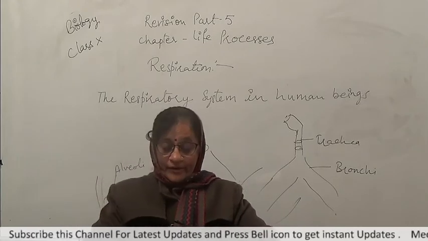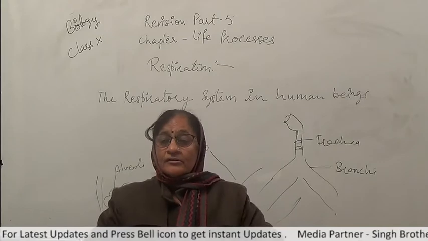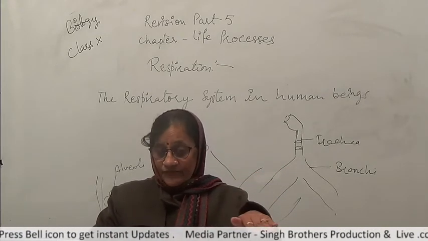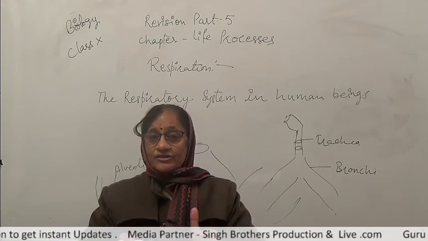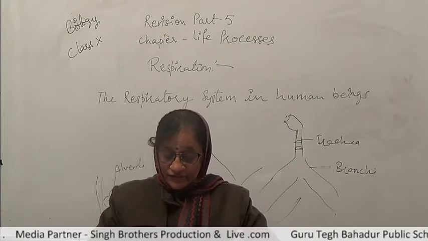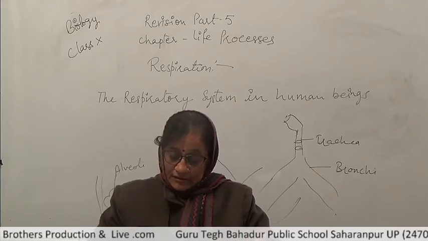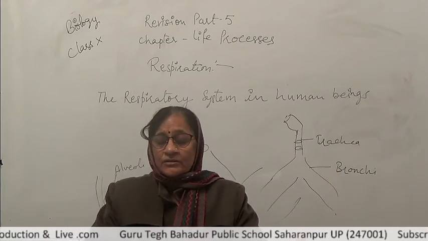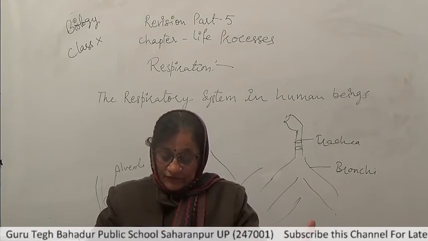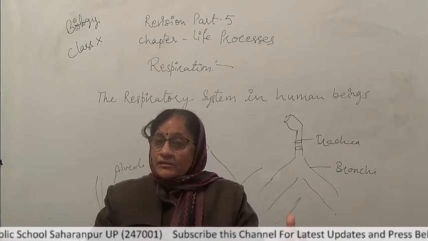Now, how does air enter the lungs? When we breathe in, the ribs lift up, the diaphragm flattens and the chest cavity becomes larger. At that time the air from the atmosphere enters the lungs and they expand. In a similar way, when we blow air into a balloon, it inflates. The balloon expands.